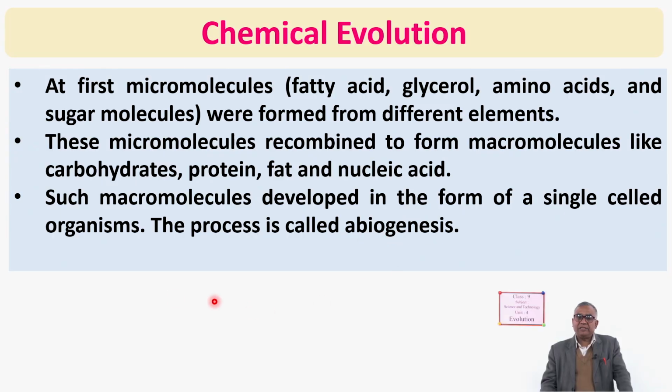Yes, and these macromolecules developed in the form of single-celled organisms. Or you can say, out of these macromolecules, some molecules had the capacity of replication, duplication. They were able to form their copy, and that was the initiation of the first life. So in this way, some of the macromolecules developed in the form of single-celled organisms like amoeba, paramecium, euglena, plasmodium. Yes, you can understand it just by amoeba, a single-celled organism.